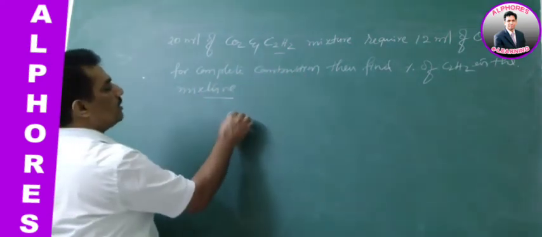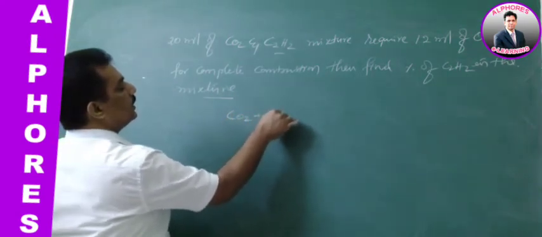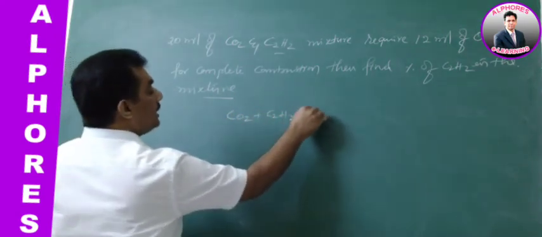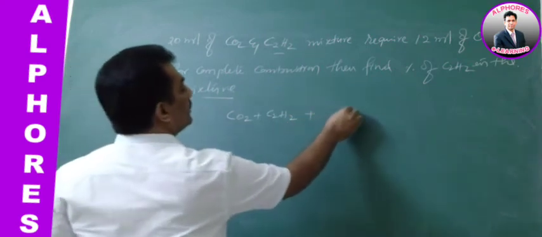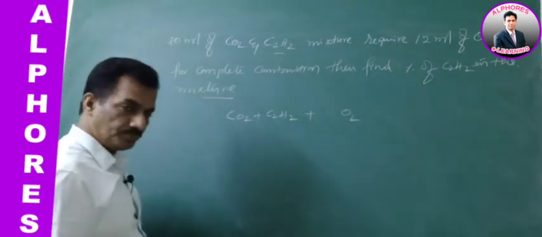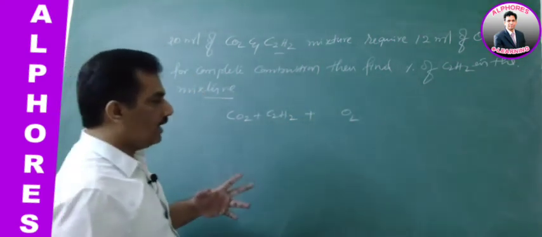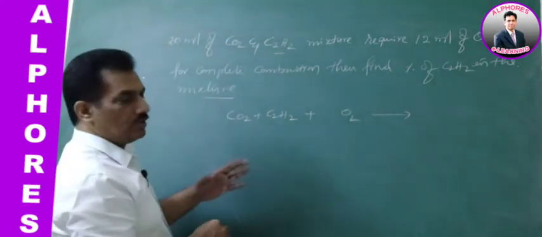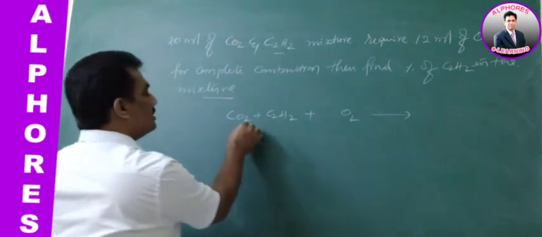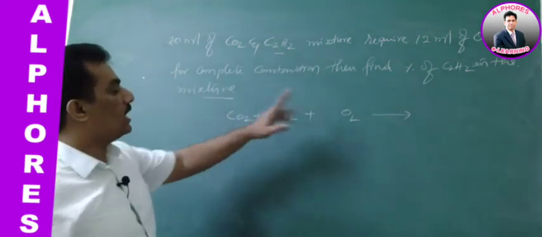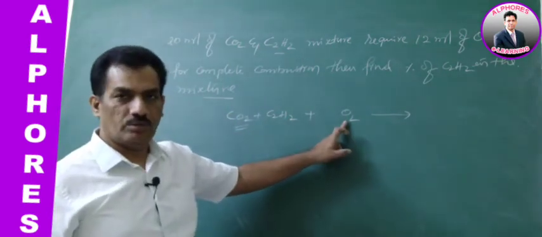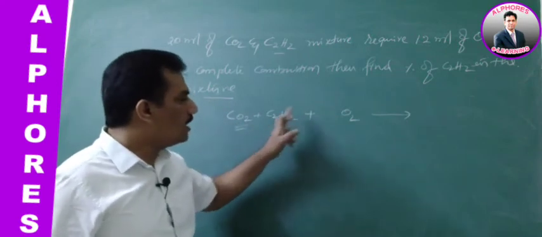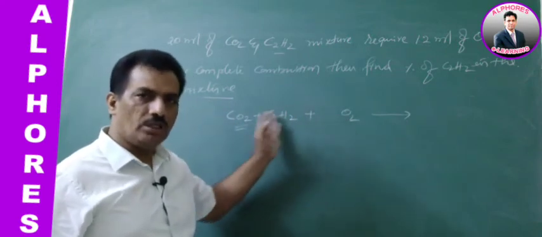Now let us consider this. It is a mixture of CO2 plus C2H2 and it requires oxygen. How much oxygen? Do you know? From the stoichiometric equation, just remember, the CO2 never reacts with oxygen, because acetylene on combustion gives CO2.